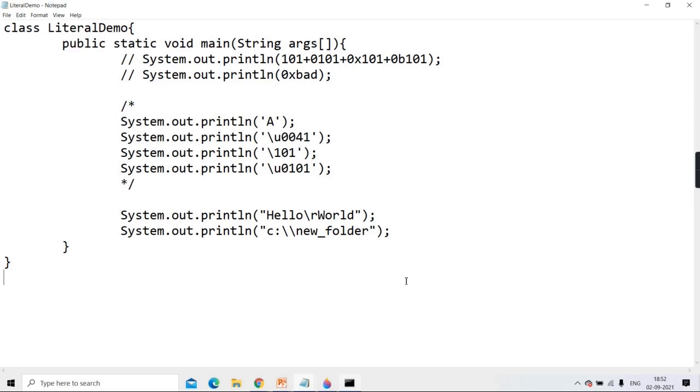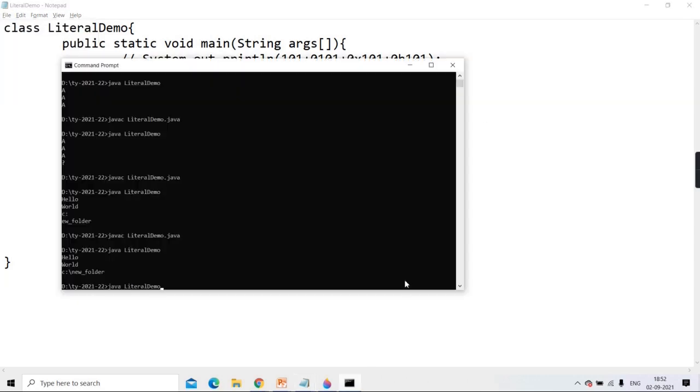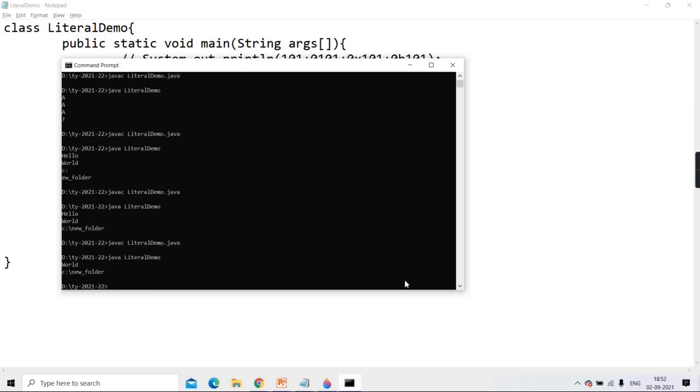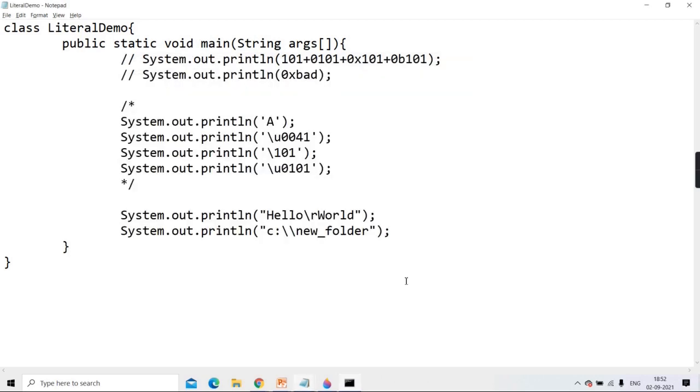Yes, I'm expecting an answer. When I take a pause it means I'm expecting some reaction from your side. Only the word world. Okay. Why? Because its meaning is that it will bring the cursor to the next line or to the beginning of the same line. See. Is it displaying only the word world? Right or no? Yes. Correct? Same way \b and all you can try.